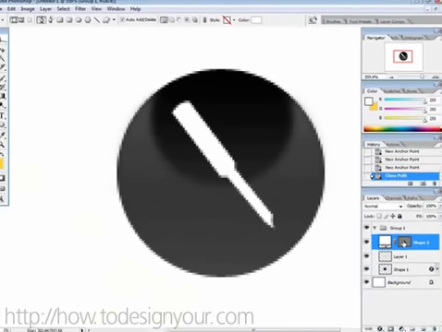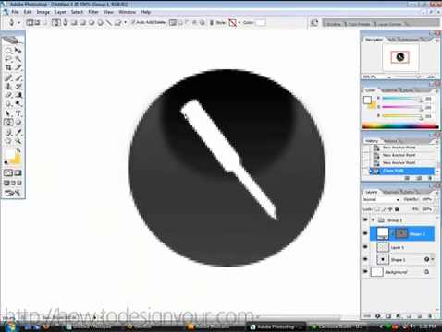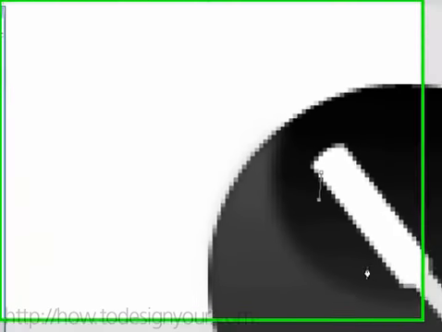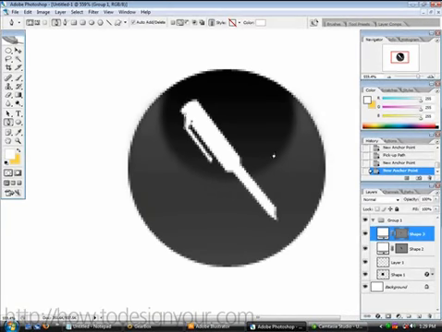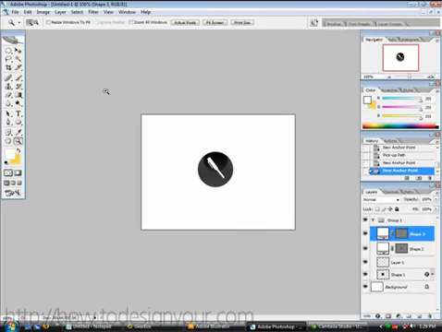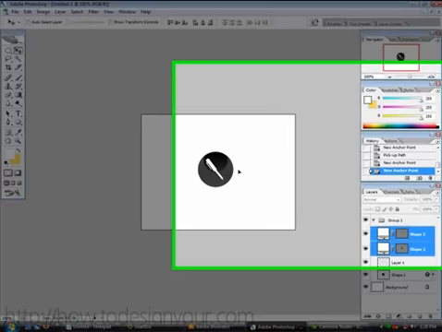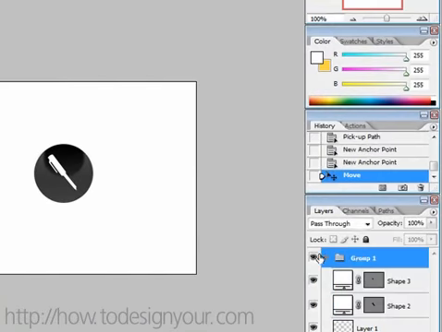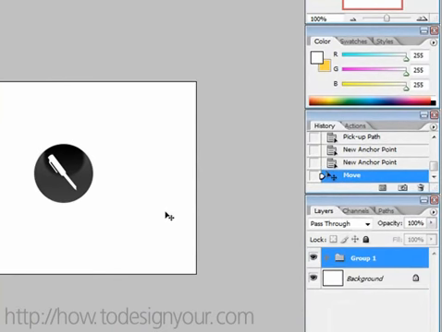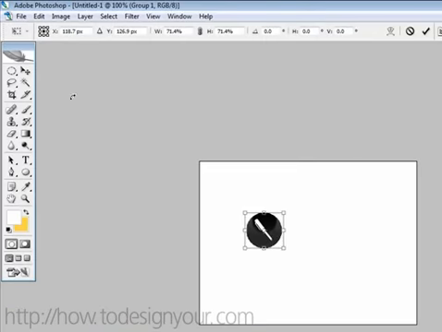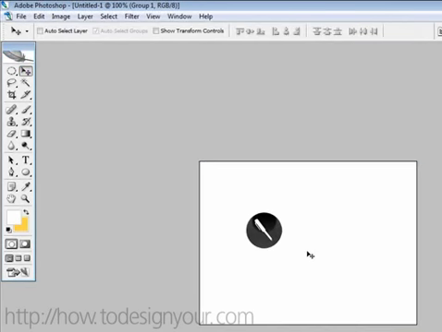Alright, and then let's create another thing here. We could have like the actual clip. Alright, click the zoom tool, right click and go to actual pixels. Take these and center it better. And now we can scale this. Hold Ctrl-T with this group 1 selected, the folder. Hold Shift, scale it down. Select the move tool, hit apply.